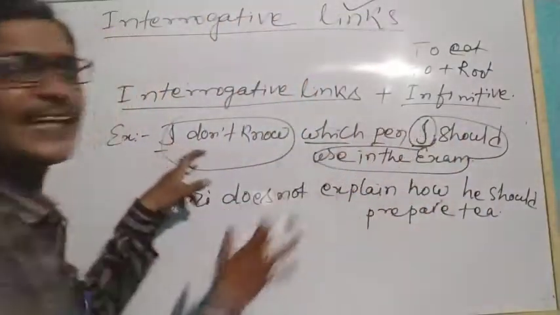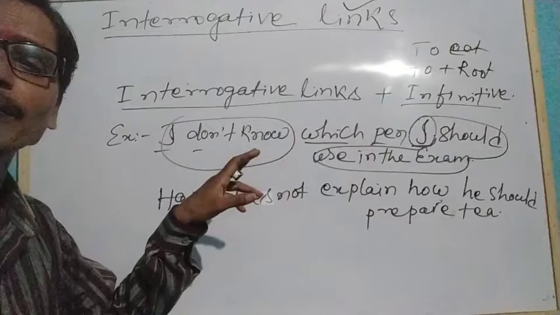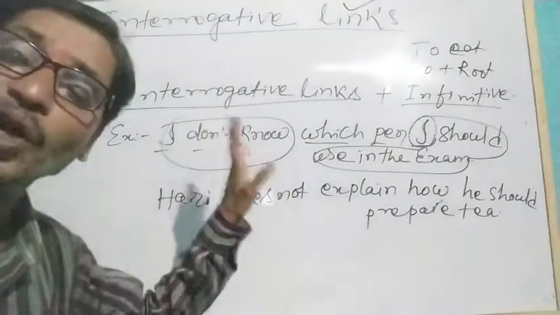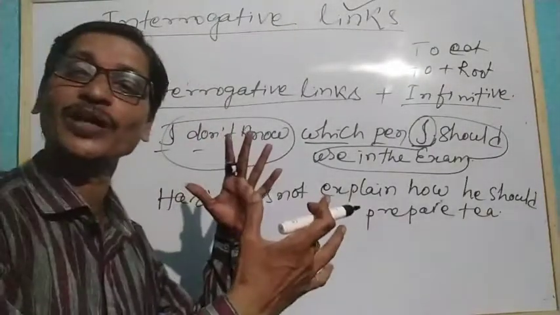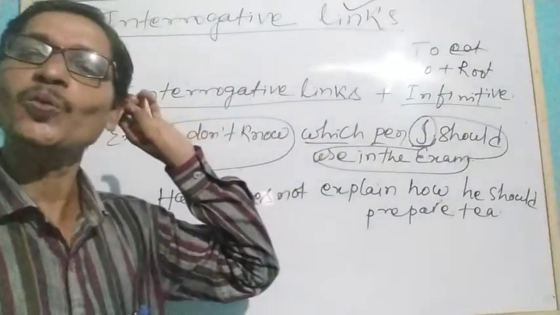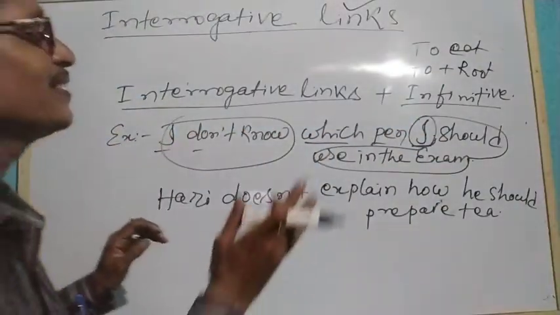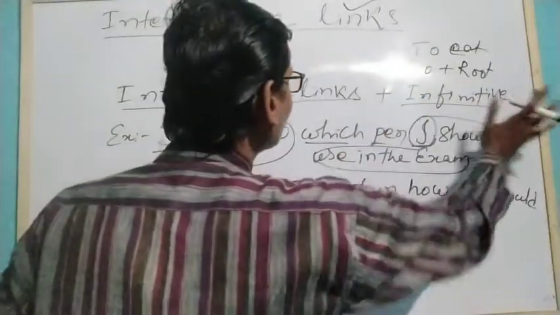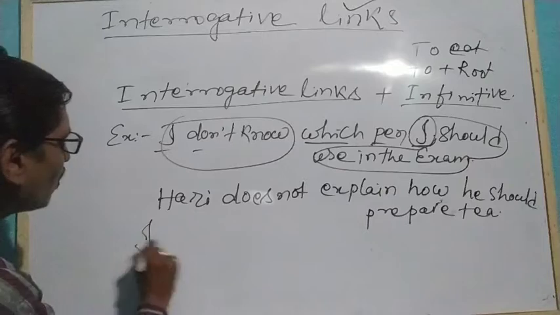Here both the clauses, both the phrases you can say, have the same subject. So what we will do in this case, we don't need to use I should here.